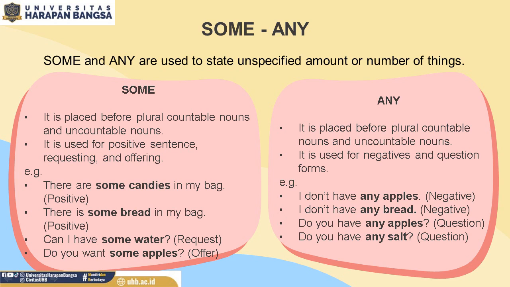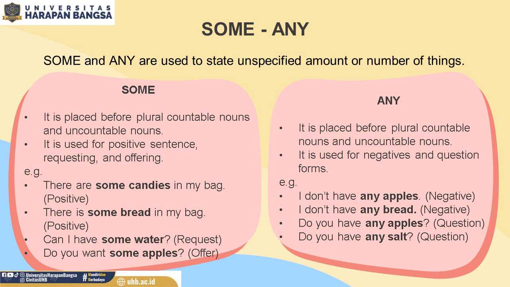Look at your right side, any. It is placed before plural countable nouns and uncountable nouns. It is the same as the word some. Can be used in countable noun and uncountable noun. But any is only used for negatives and question forms.